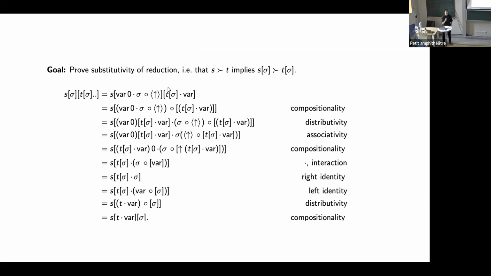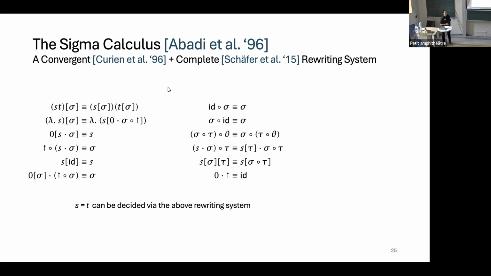The good answer to it for us is that this has already been considered in the so-called Sigma calculus by Abadi and others, which had a slightly different focus. But they talk about a rewriting system and define a rewriting system for substitutions, which looks something like that and uses the primitives which you have just seen before. Say something, for example, that substitution distributes. It has some properties about identity and compositionality.